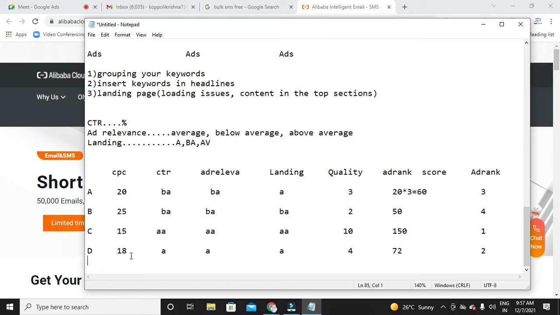So how can we improve the quality score? By improving our CTR, by improving ad relevance, and by improving the landing page, right? So this is how Google calculates the ad rank. This is all about ad rank calculation: based on what factors Google places the ad in the SERP.